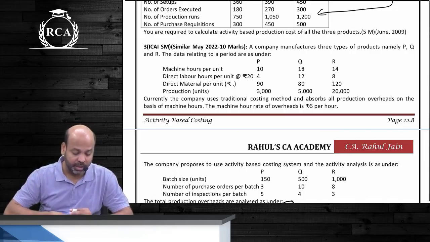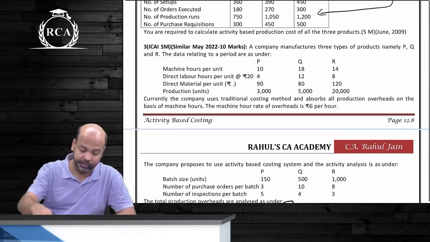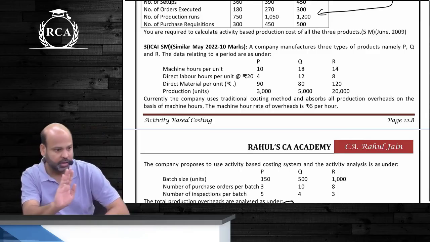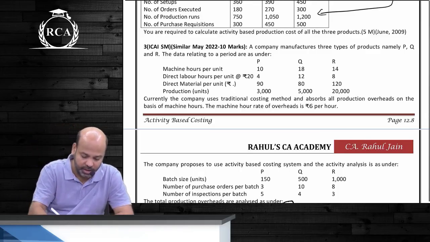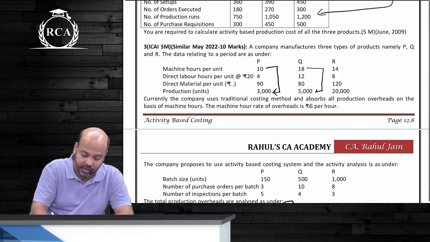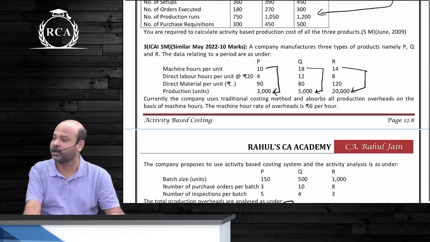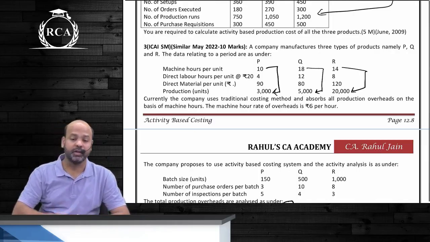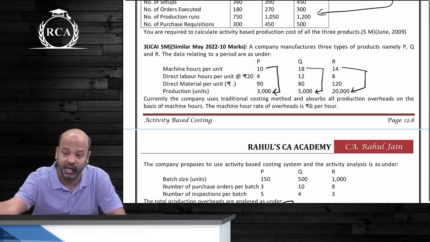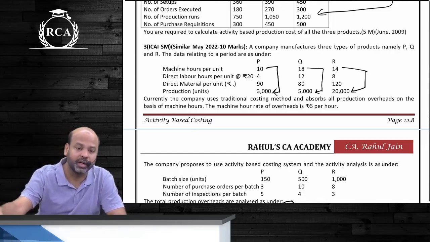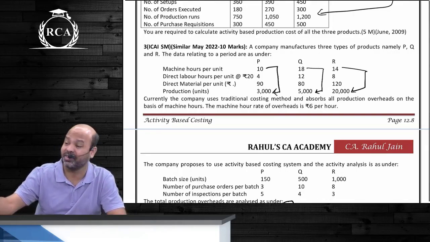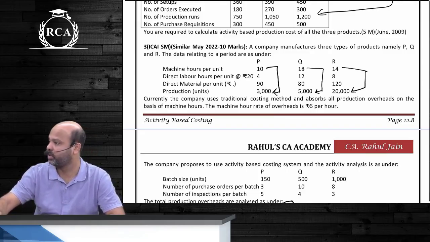You will write that as 10 hours per unit. Wait one second. 10 hours per unit multiplied by 3000 units, 18 hours per unit multiplied by 5000, 14 hours per unit multiplied by 20,000. This will give us the total number of machine hours, guys. How much is coming, beta? 4 lakhs. This 4 lakhs you will multiply by 6 rupees per hour to get your total overheads. How much is it?